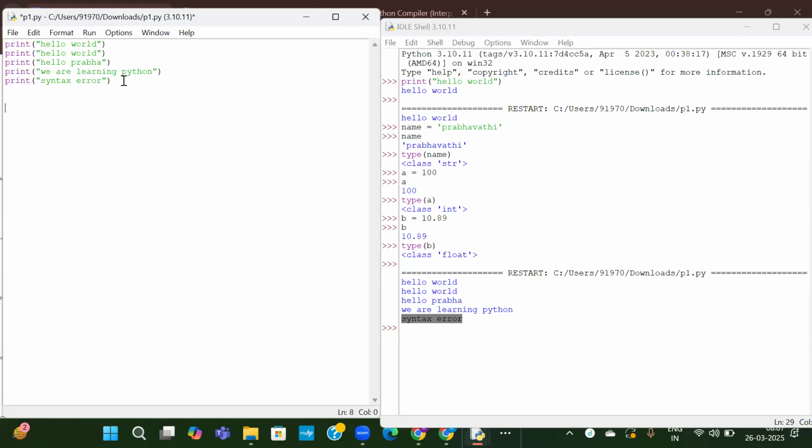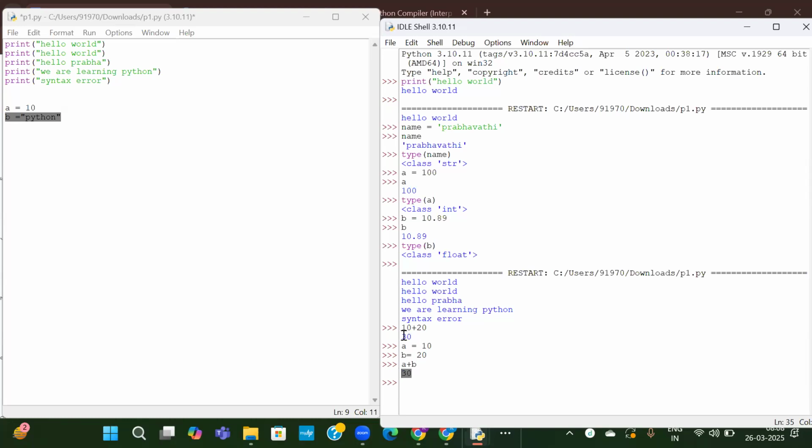Now I'll write some logical errors. A value is 10 and B value is my name, Python, I will provide. One is a number, A is a number and B is a string. So we can add two numbers. See here it is very simple. If you want to add 10 and 20, we just have to write 10 plus 20. It is giving 30. Or if you want to assign to variables, A equal to 10, B equal to 20, A plus B, it is giving 30.